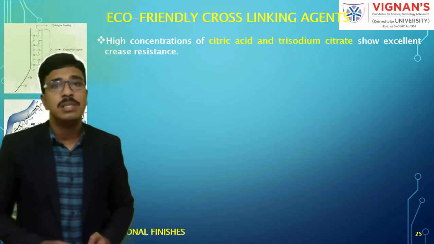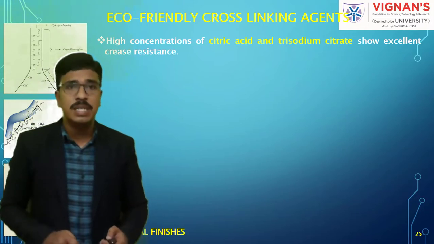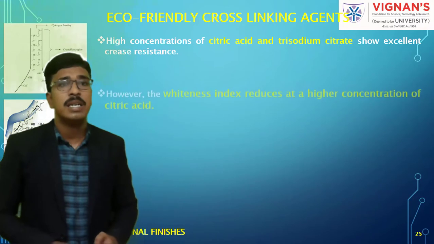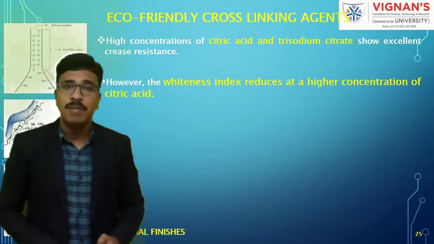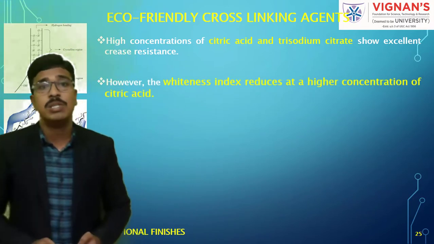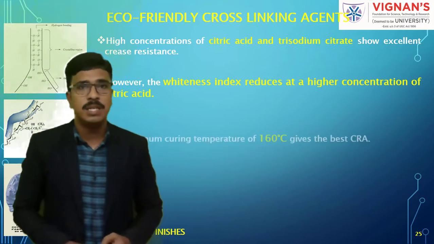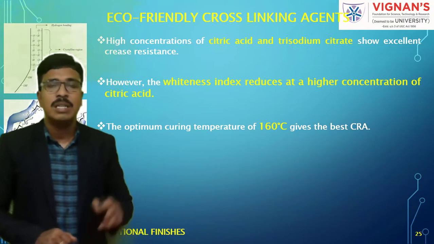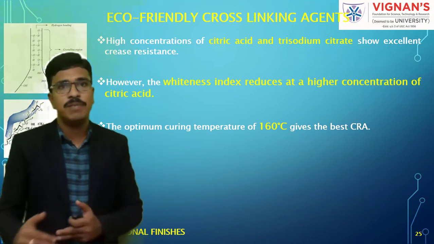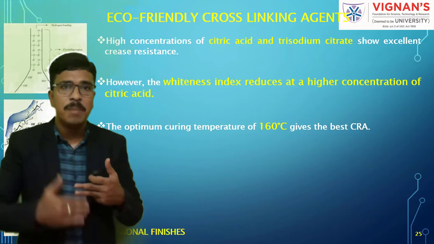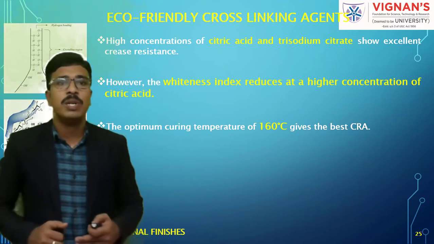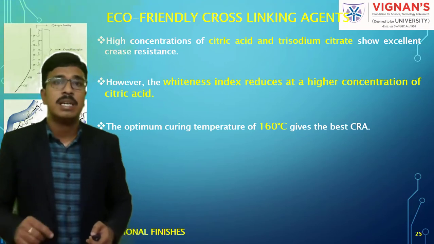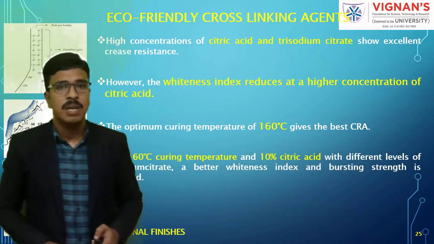Now this is about the high concentration of citric acid or trisodium citrate, which shows excellent crease resistance. However, the whiteness index reduces at a higher concentration of citric acid. That means if you increase the concentration, the whiteness will reduce. And the optimum curing temperature during finishing: if you follow pad dry and cure, the optimum curing temperature is 160 degrees, which gives the best crease recovery angles. Understand?